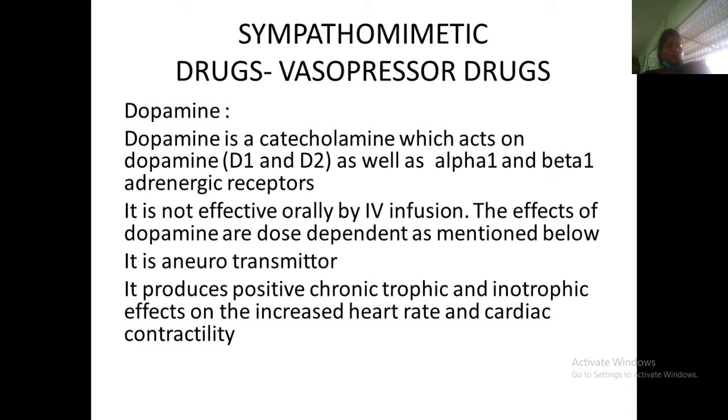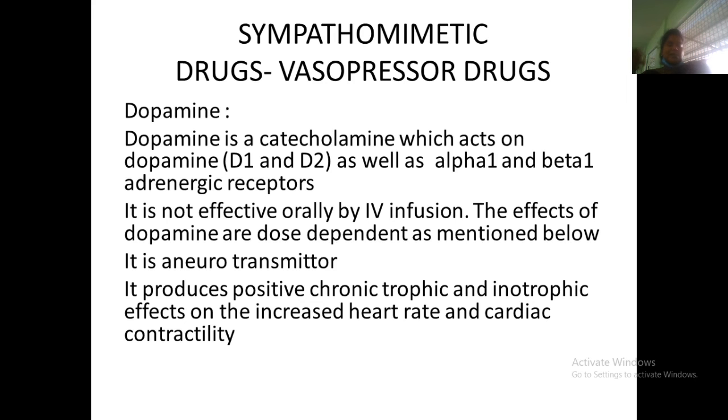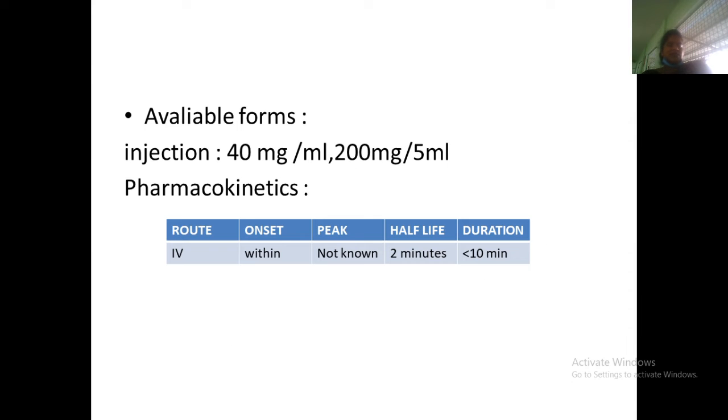The effects of dopamine depend upon the dose. First of all, dopamine is a neurotransmitter, so it acts on dopamine 1 and dopamine 2 receptors as well as alpha and beta adrenergic receptors. It increases the heart rate and cardiac contractility. So whenever heart rate or cardiac contractility is going to decrease, at that time this drug is given. If cardiac contractility and heart rate have decreased, the patient may go into shock. Because of that, these drugs come under shock treatment. It is available as 40 mg to 100 mg per 5 ml.